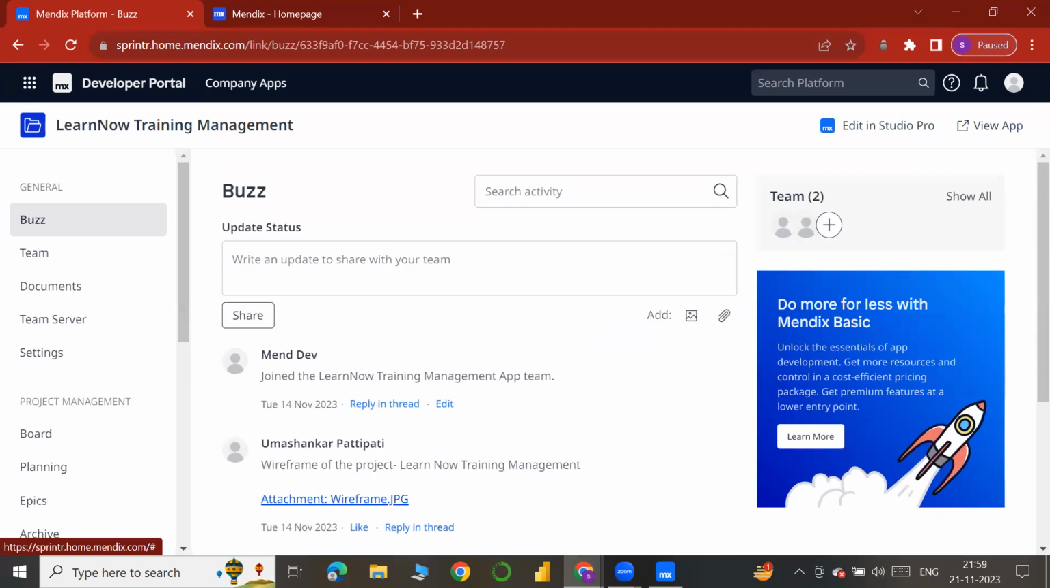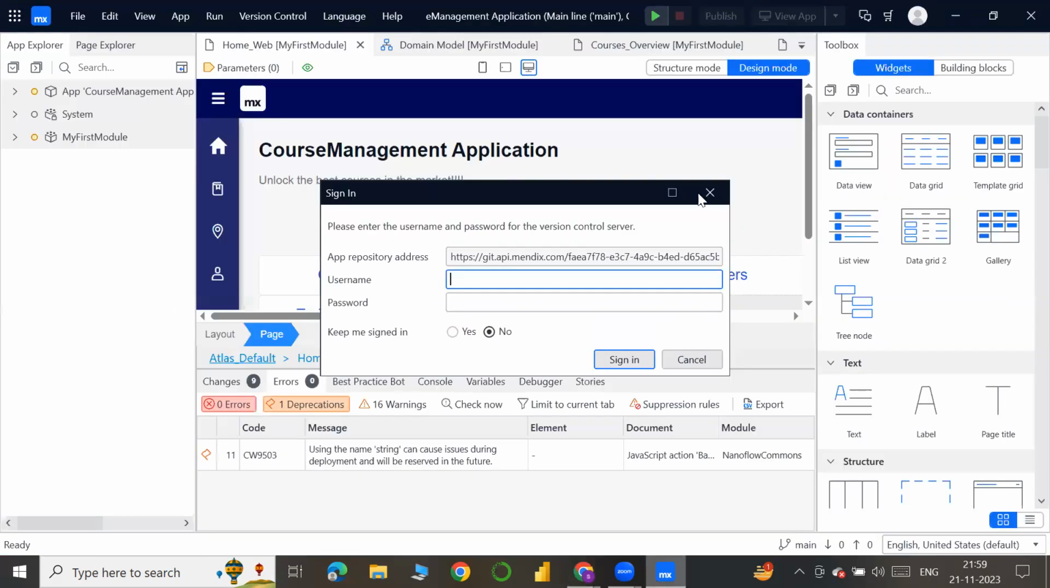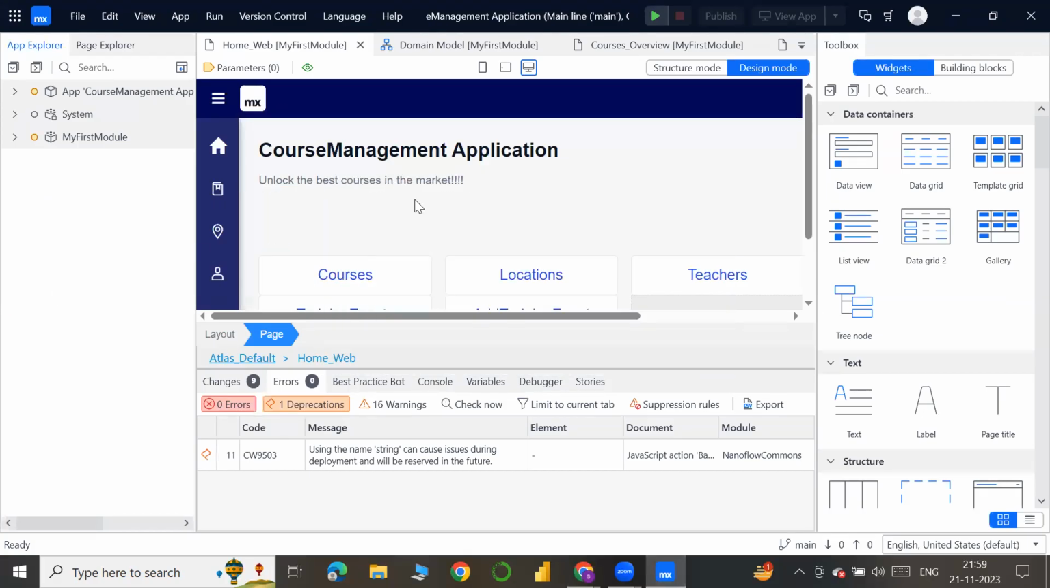If we do that, we will come to this particular Studio Pro. Actually, I have one demo app here, so I have not opened that basic one. I just want to show some functionalities in this. In Studio Pro, the homepage will be like this. This is the main interface of Studio Pro, where we develop our logics and build our app from scratch.